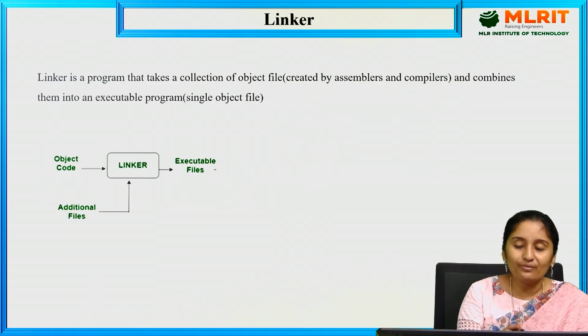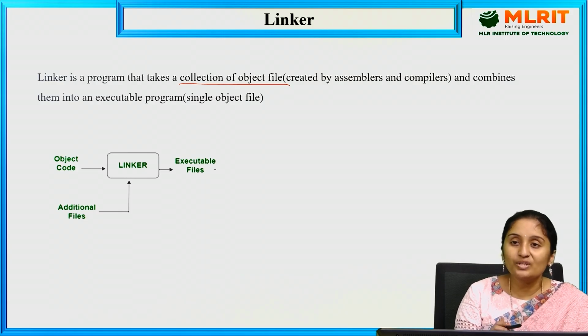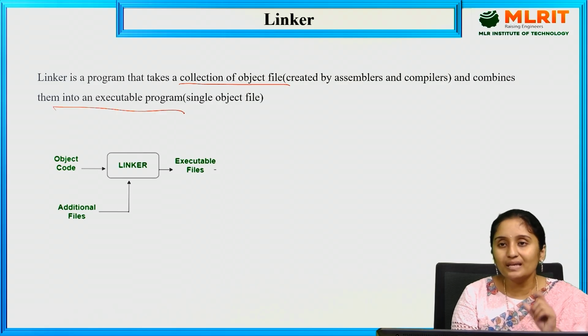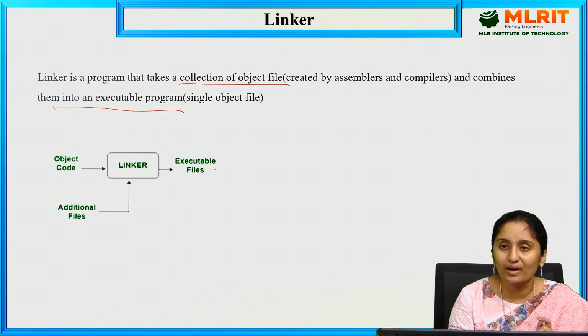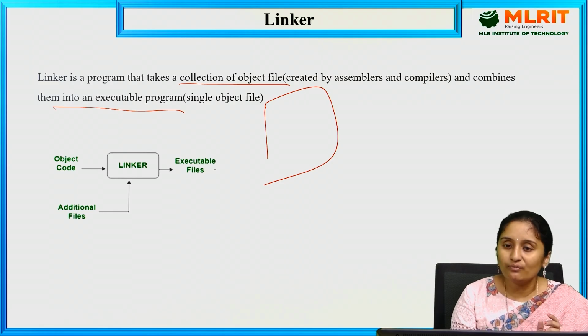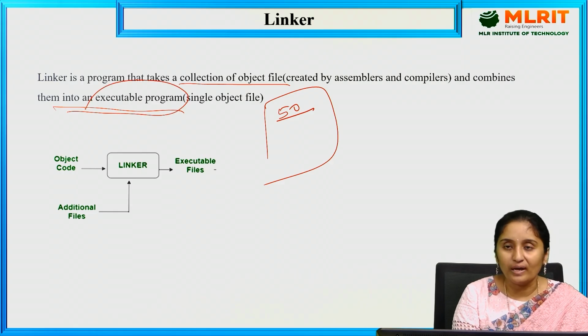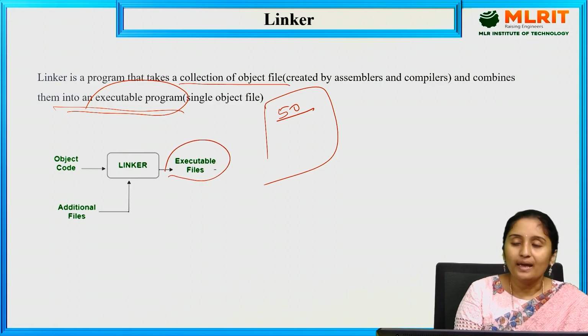This object code is given as input to the linker. The linker collects all the object files created by the assembler and the compiler, combines them, and generates a single executable file, a single .exe file. For example, if I have 1000 object files and I need only 50 of them, those 50 object files are combined into a single object file, and that single object file is given as the executable file.